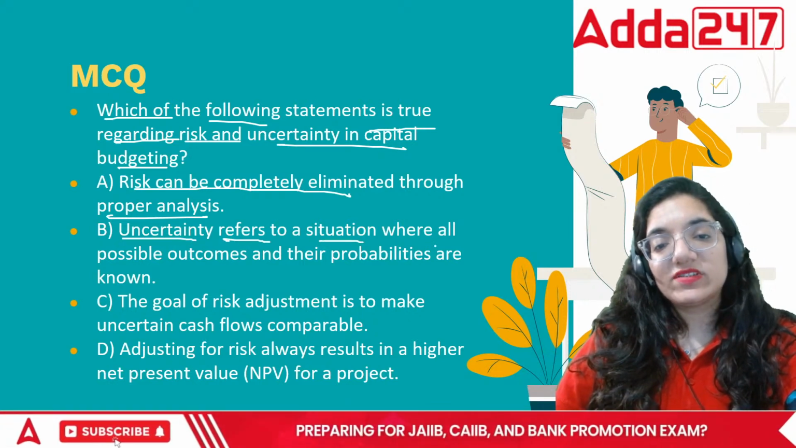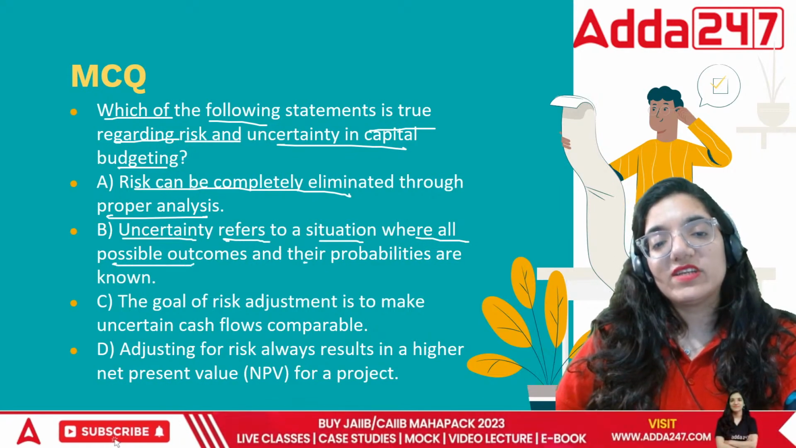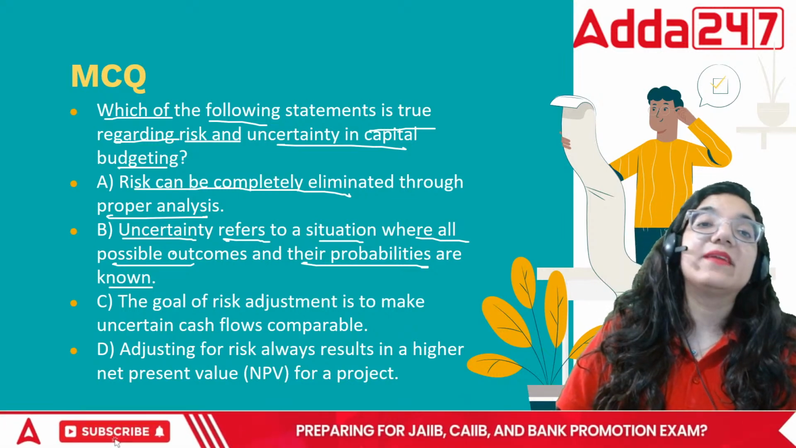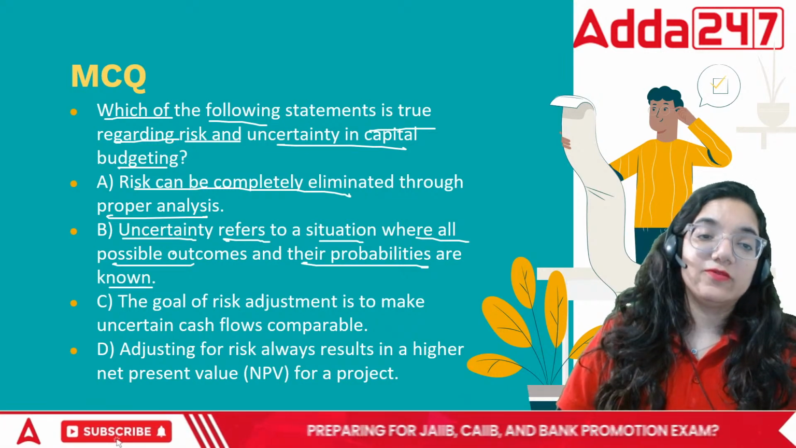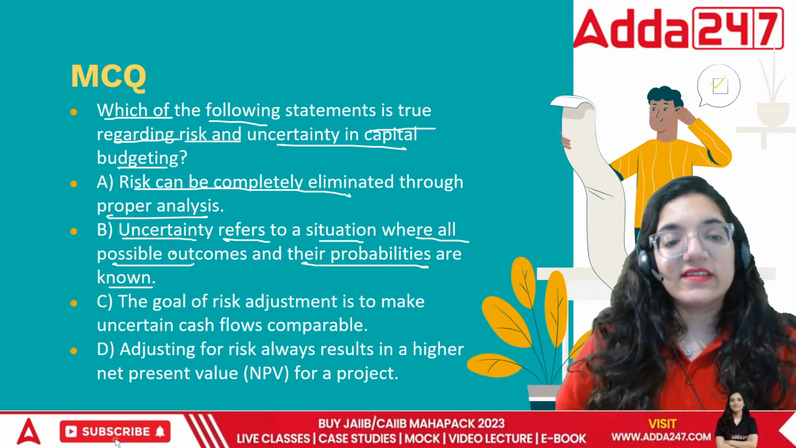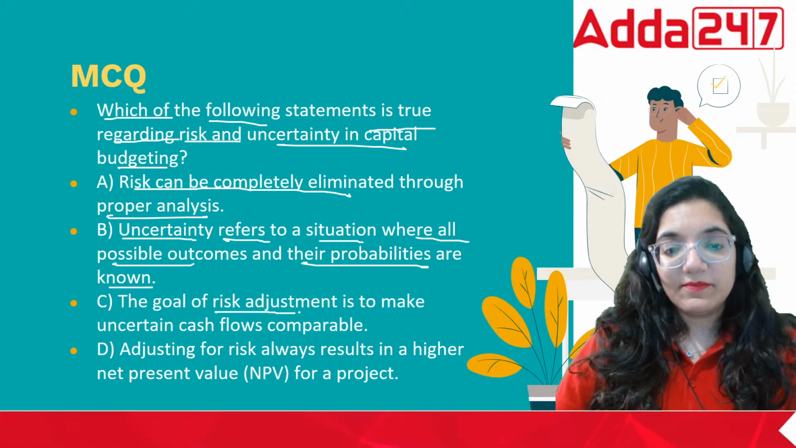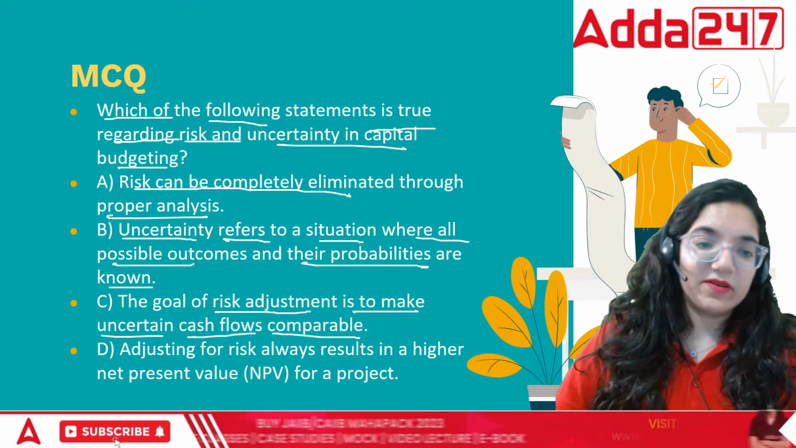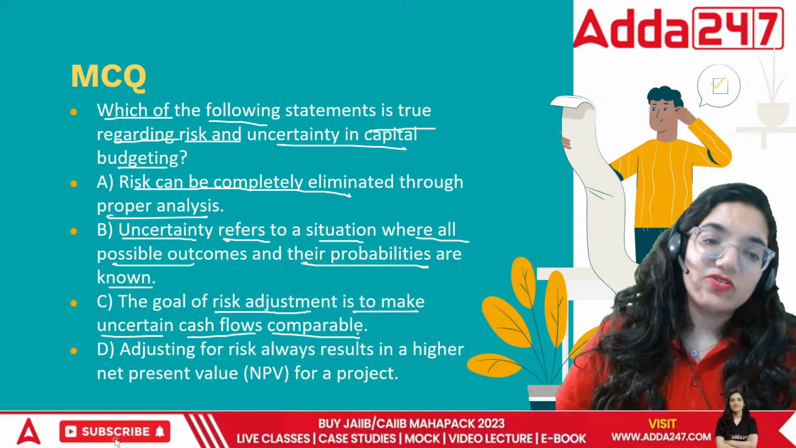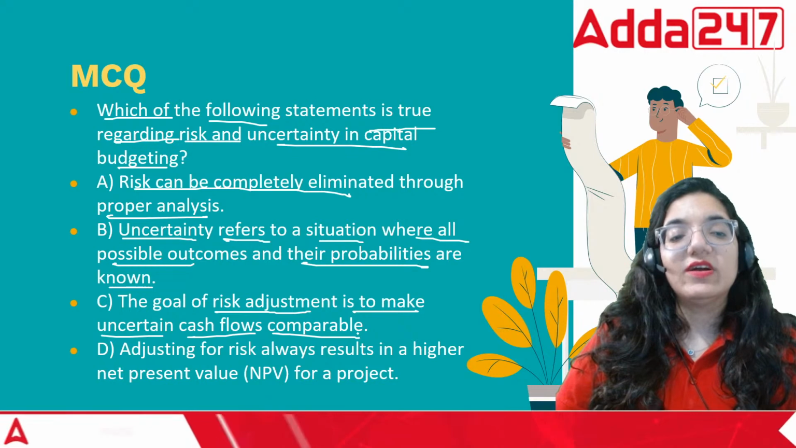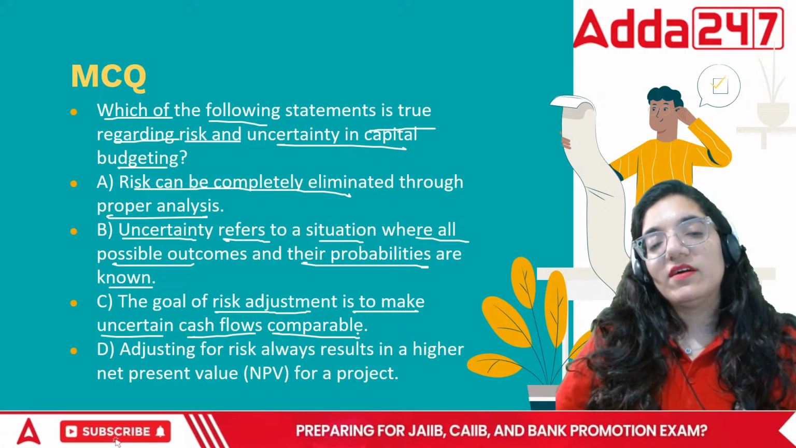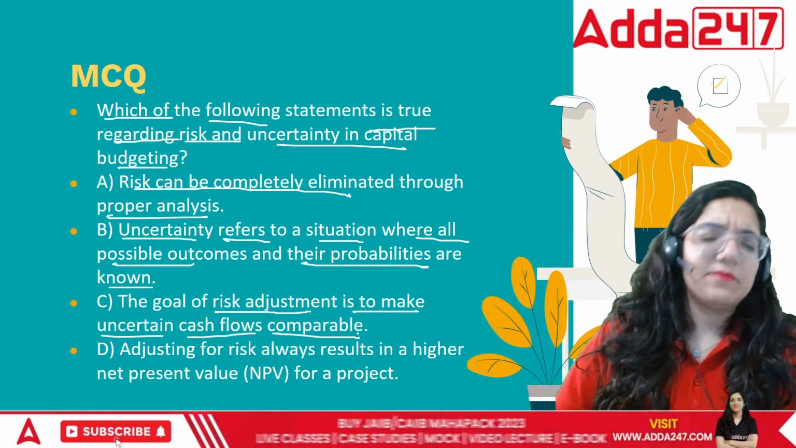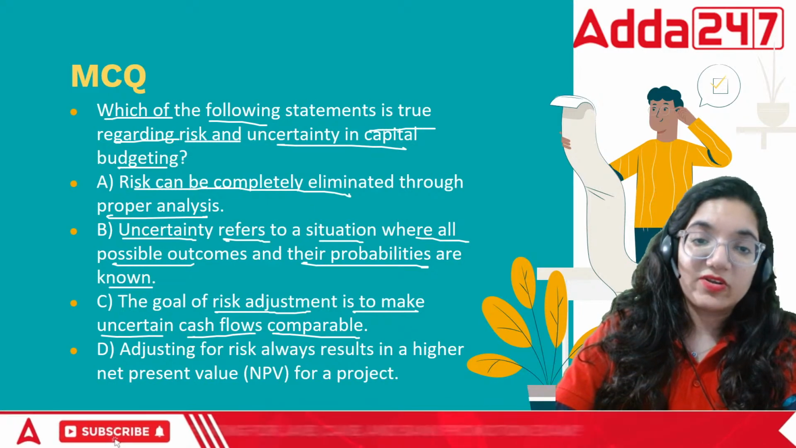Uncertainty refers to a situation where all possible outcomes and their probabilities are known. No. Uncertainty occurs when things are completely not known to you. We don't know about the future, do we? So I can say it is uncertain. The goal of risk adjustment is to make uncertain cash flows comparable. We're going to compare all these things. It's not about making it comparable only, but to an extent this is also required.